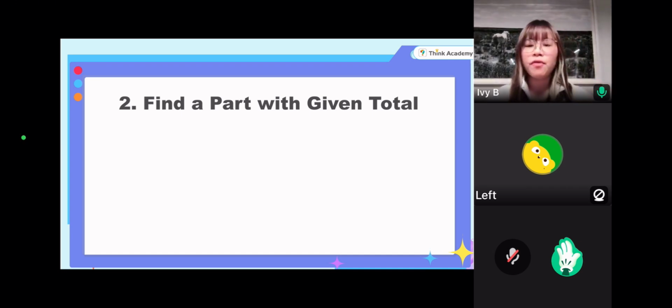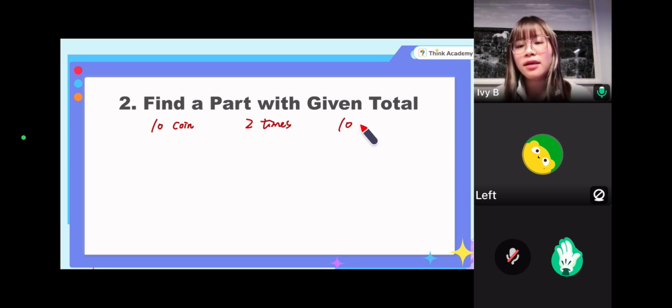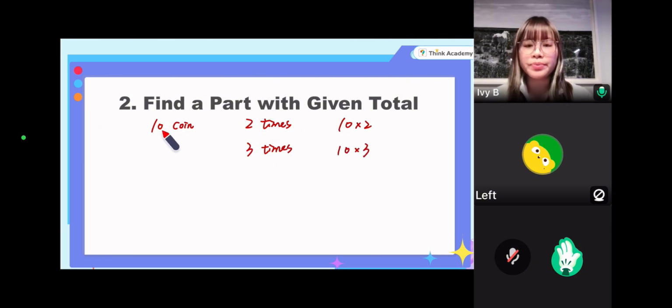Okay, so before we move on to this, let's start with something very easy. If I have 10 coins and I do it 2 times, then what do we do? Yeah, that is 10 times 2, right? If I do it 3 times, then that will be 10 times 3. That means there are 3 groups of 10 coins.